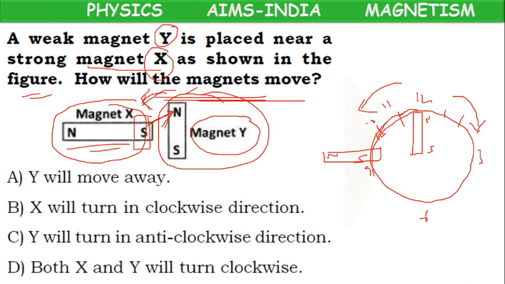So, because of south pole, this north pole will try to move in anti-clockwise direction. Why? This is weak magnet, this is strong magnet. So Y will turn in anti-clockwise direction. Why is it turning? Because it is a weak magnet. Because of attraction force of strong magnet, it is turning in anti-clockwise direction.